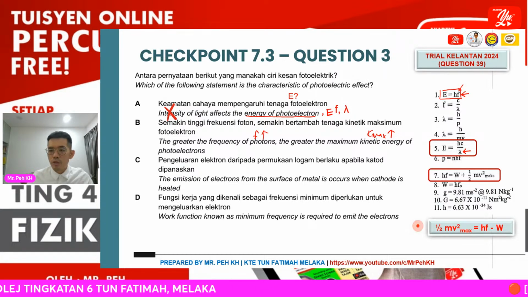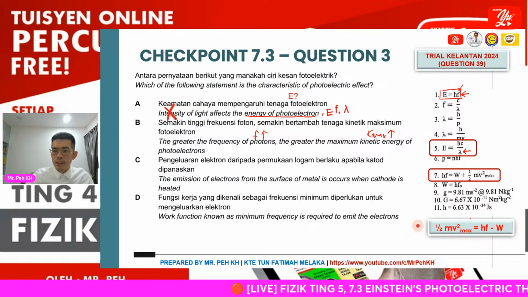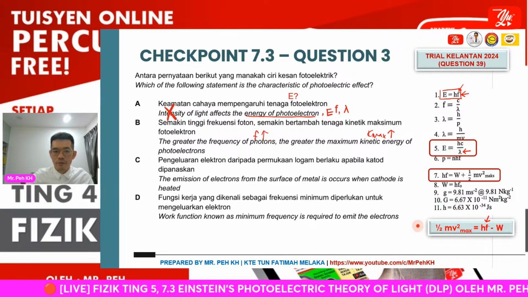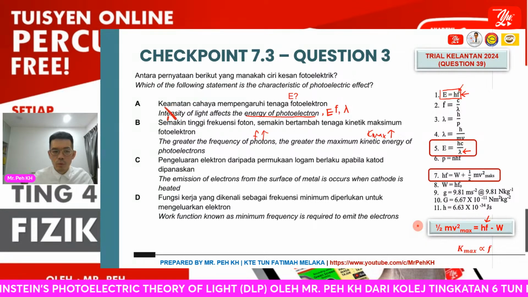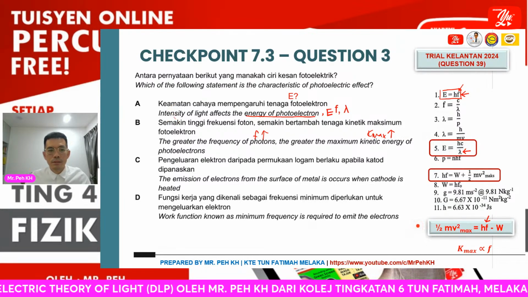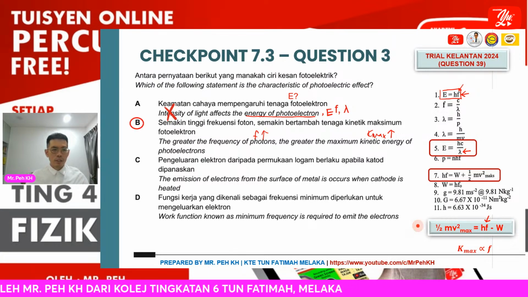Okay, so when we arrange it, you will get the value of Kmax is directly proportional to the value of f, frequency of photon. So that means the statement for option B is actually correct already. Okay, this is supposed to be B.